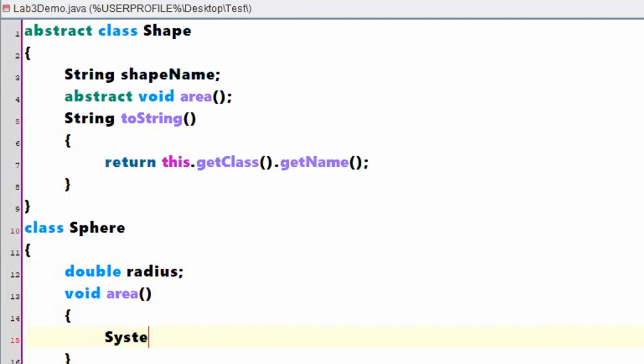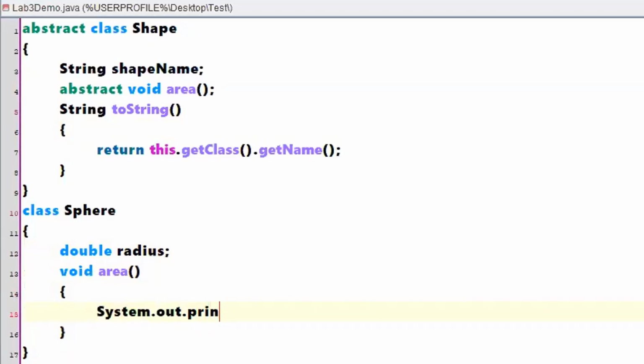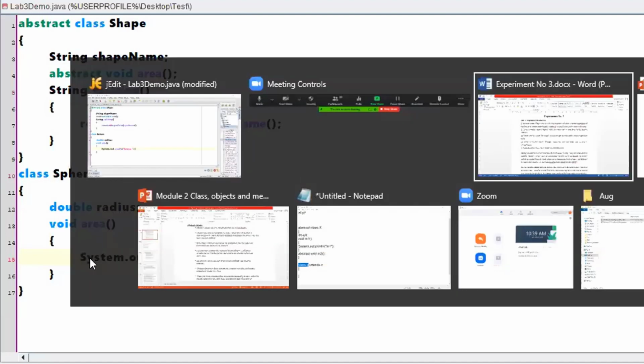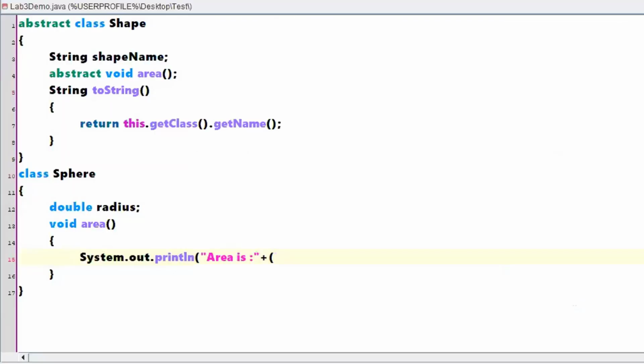System.out.println, area is, in double quotes, plus, let me write the formula directly. 4 into pi into r square. Okay, 4 into 3.142 into r. r is nothing but the radius.